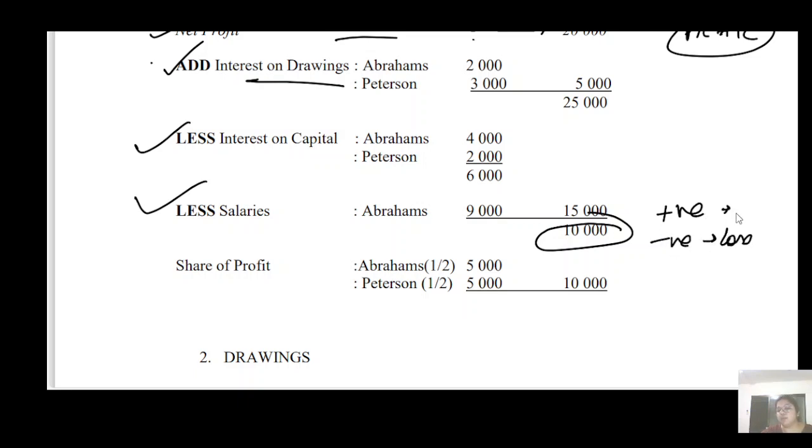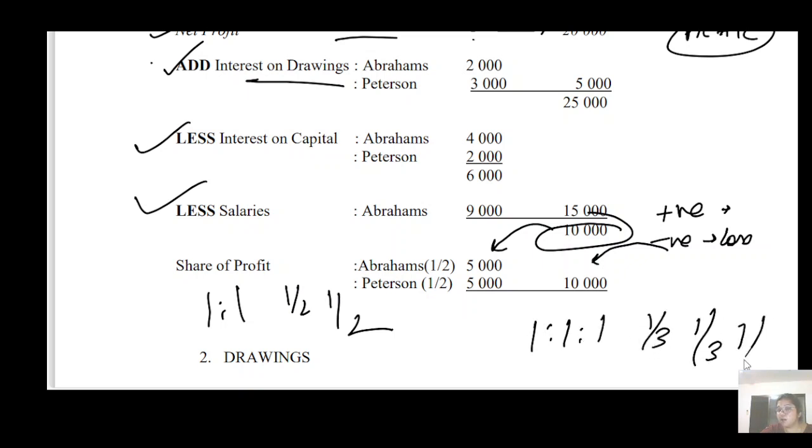If it is a profit, then you have to share that profit among the partners. If there is a loss, again you have to share it among the partners, in the ratio given in your question. Or if it is not given, then share it equally. If there are 2 partners, then 1:1, it means 1/2, 1/2. If there are 3 partners, then 1/3, 1/3, 1/3.